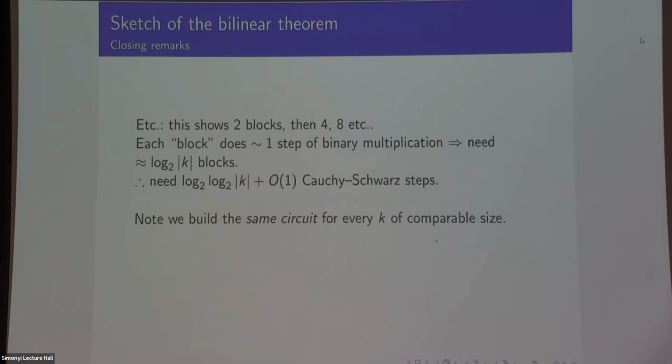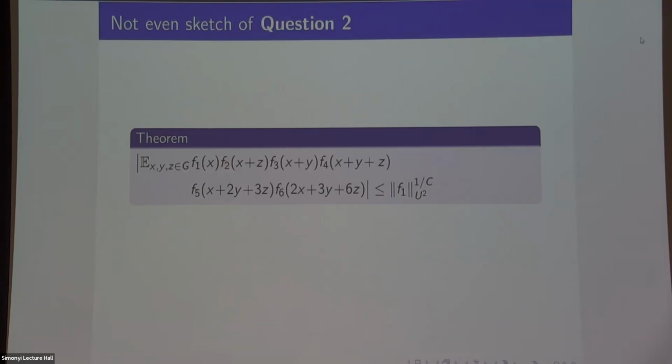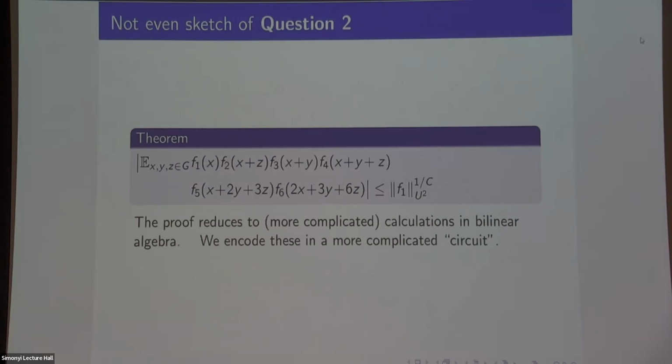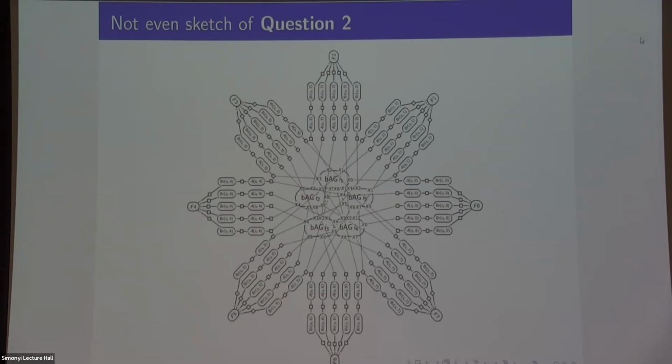So, I'd ultimately have to convince you that this big circuit, not only can I build it using the Cauchy-Schwarz inequality many, many times, starting out with some little left-hand side configuration, I can also then specialize it to prove that something is controlled by the U2 norm. If you really want to go through that process, read the paper.